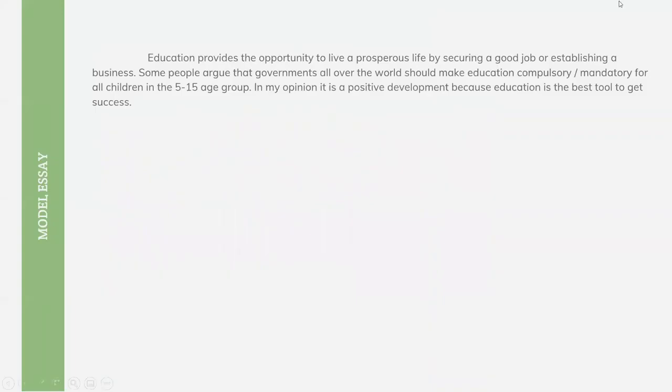Education provides the opportunity to live a prosperous life by securing a good job or establishing a business. Some people argue that governments all over the world should make education compulsory for all children in the age from 5 to 15.